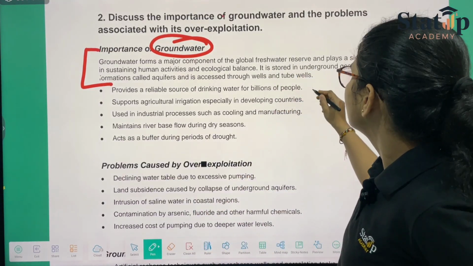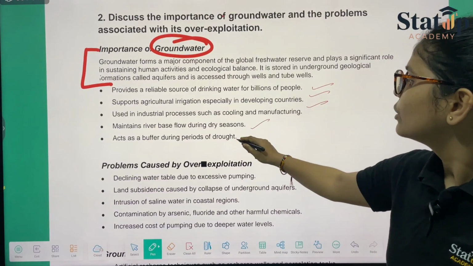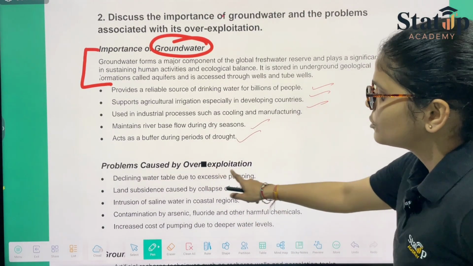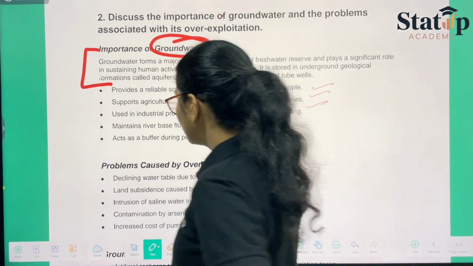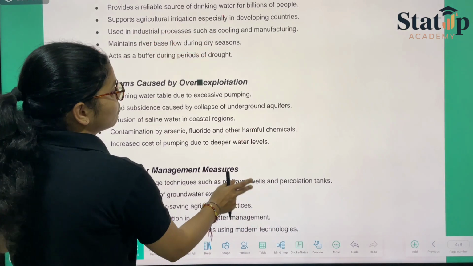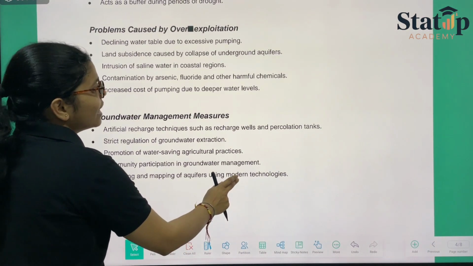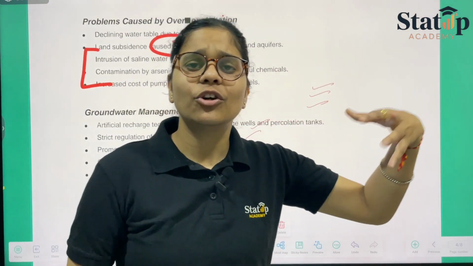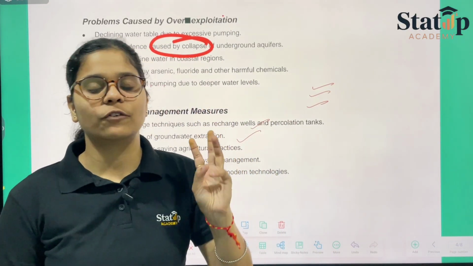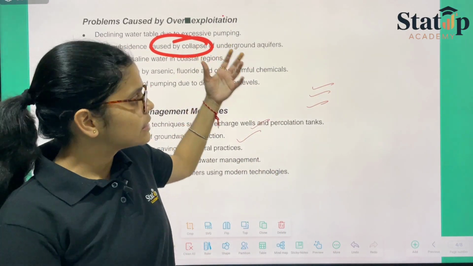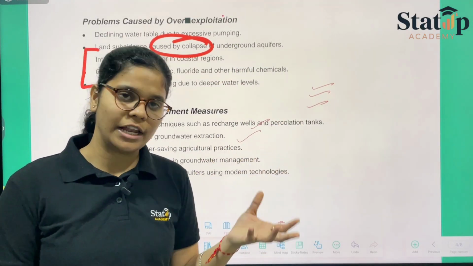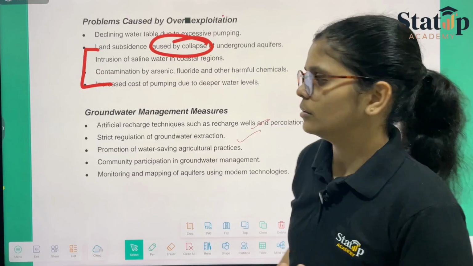So these particular things are important. You all know why it is important. Another thing is problems caused by over exploitation. When we are talking about the problems caused by over exploitation, we can just make a few notes that will be valid on all topics. Like if you are talking in terms of soil, air, or water, there should be certain points that hold value for every one of them.